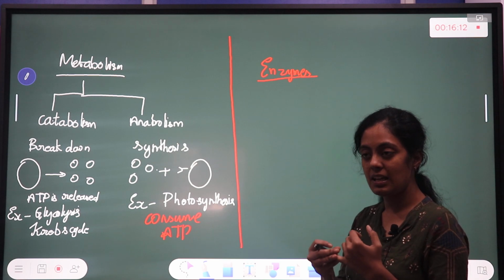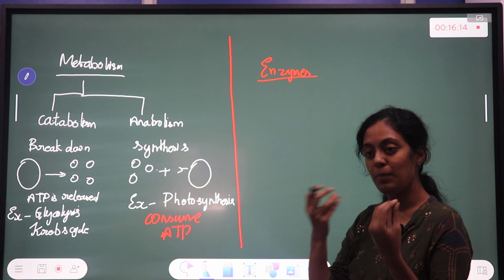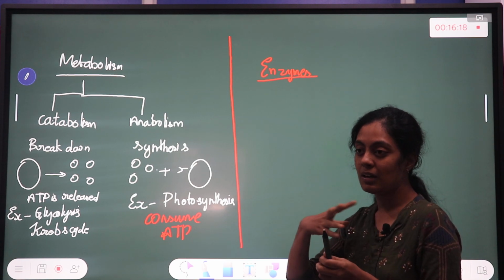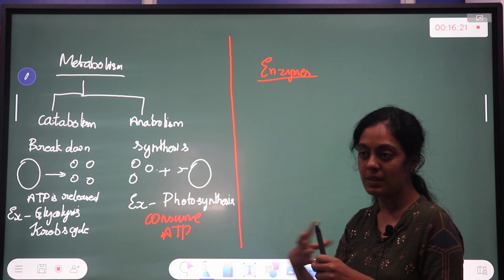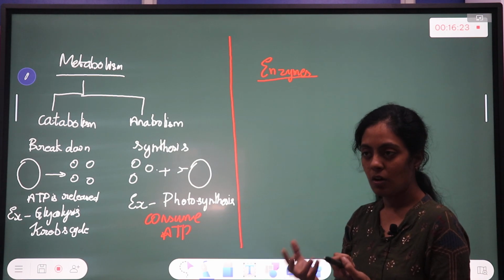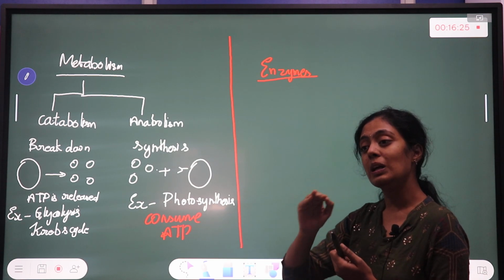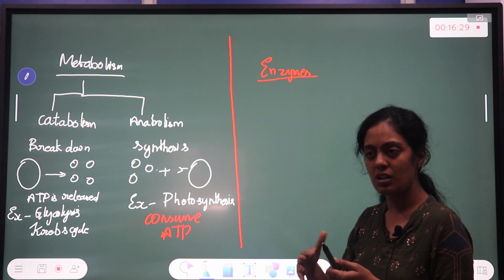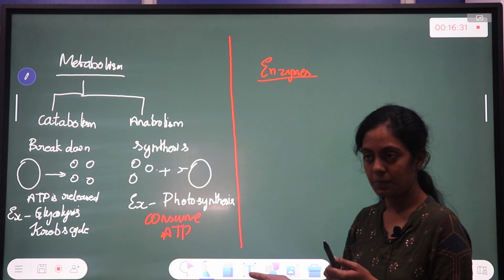Does it completely help in the formation of product? No. Will the enzyme be combined in the product? No. It is basically used to increase the rate of the reaction. What do you mean by rate of the reaction? The rate of product formation.